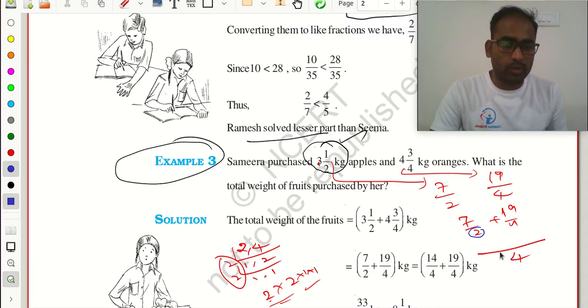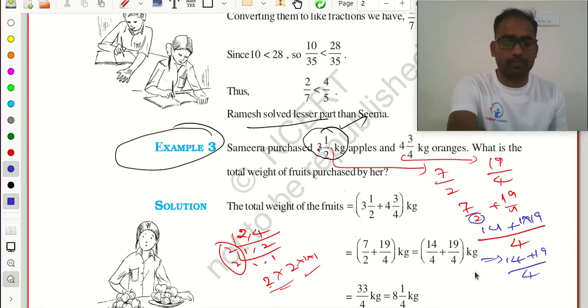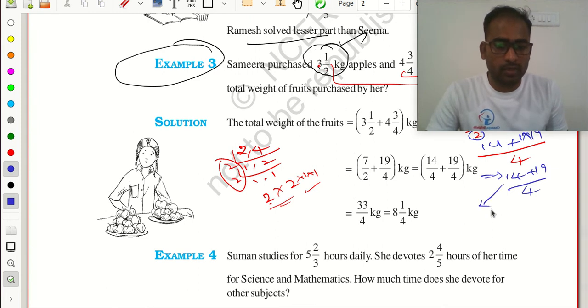2 2s are 4, so 2 into this numerator part. So 14 plus this 4 goes one time only, so 1 into 19. So how much? 14 plus 19 upon 4. Okay, we will get 33 by 4 here.